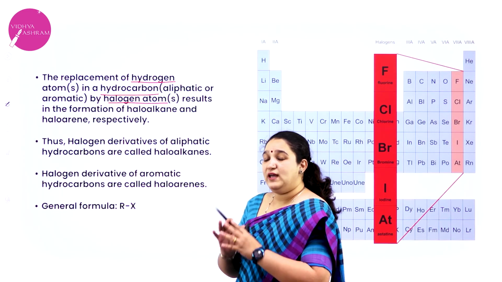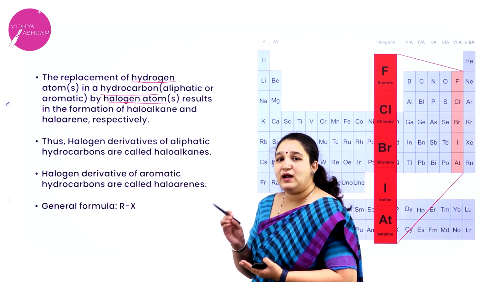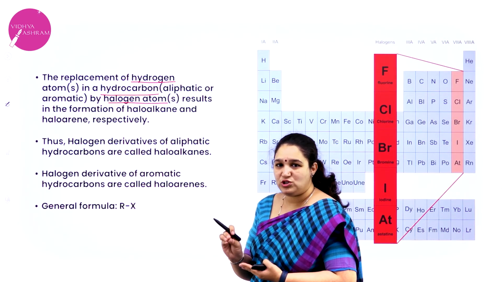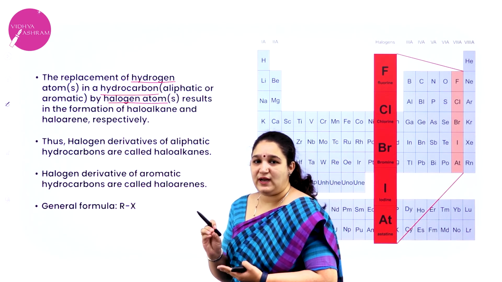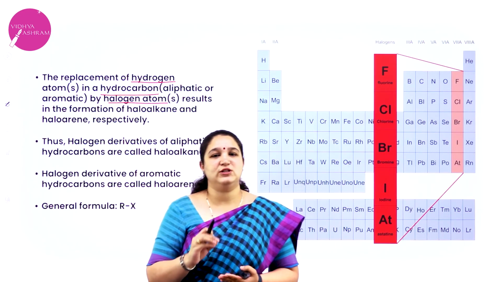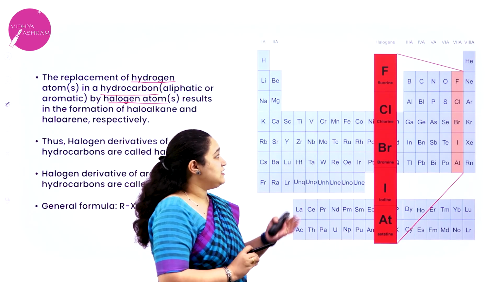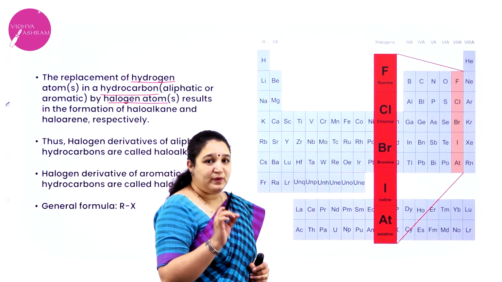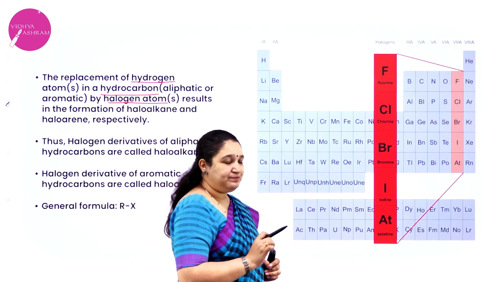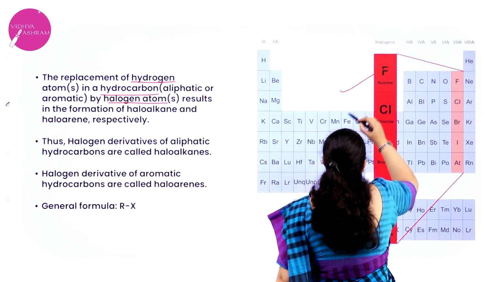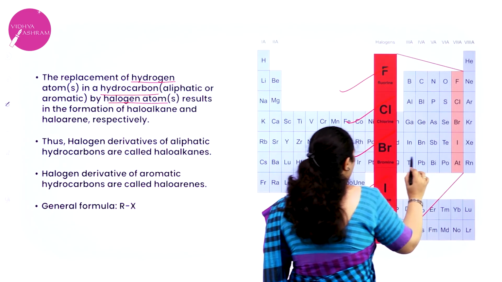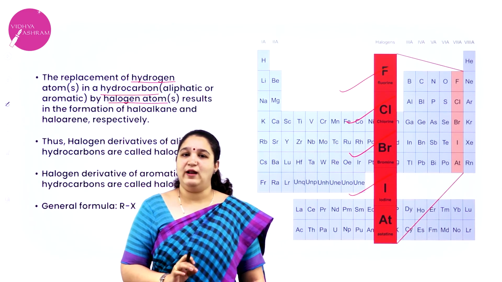Correct? Now, in hydrocarbons, if you are replacing the hydrogen atom with halogen atom. Now, which are the halogen atoms which we have got? It is belonging to group 17 in your periodic table. That is, we have fluorine, chlorine, bromine and iodine, which are the halogens.